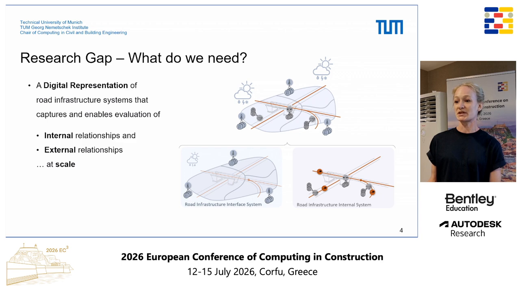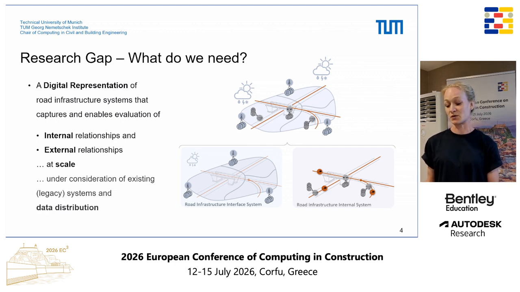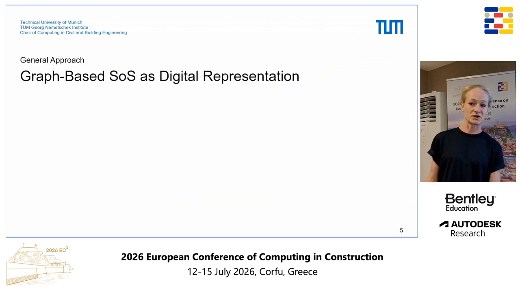And we don't want to do this just for one asset, because then we could just load everything into a GIS system and associate it manually. We would like to do this at scale for all 50,000 bridges, for example, that are in a road infrastructure system. So our approach has to be scalable. And of course, we are dealing with heterogeneity in our schemas and also some data distribution between different subsystems.